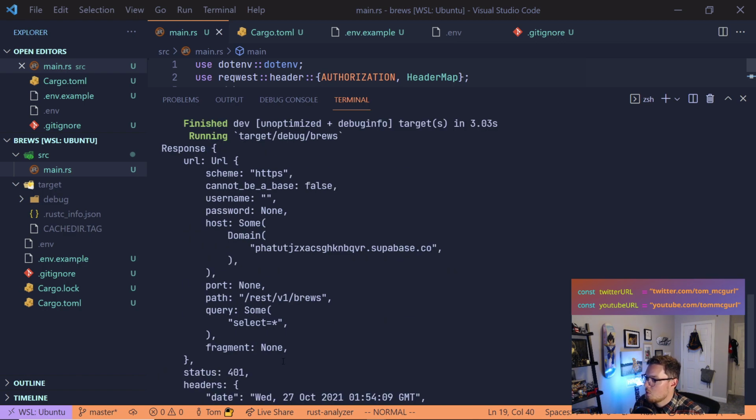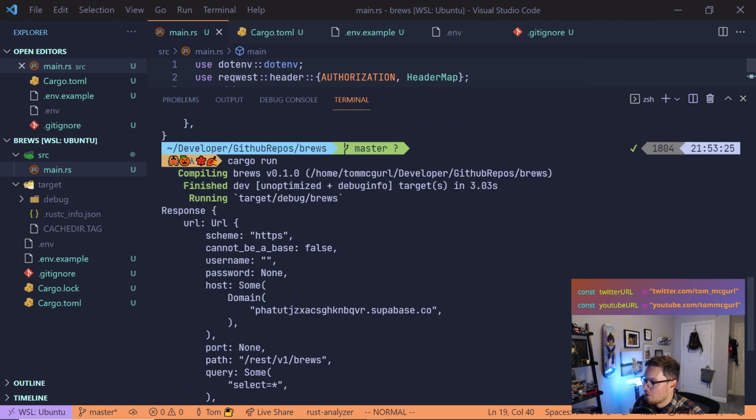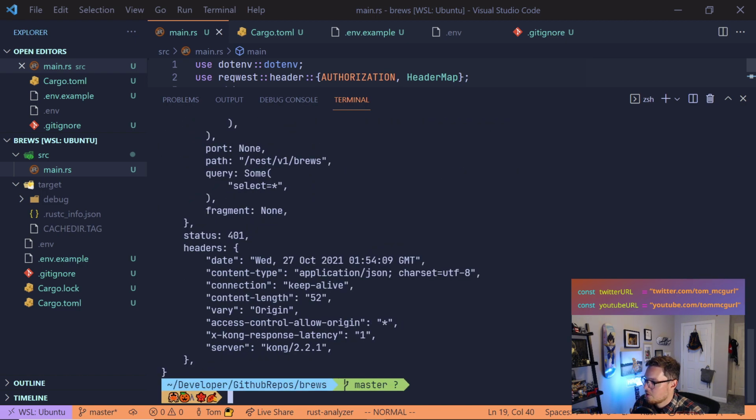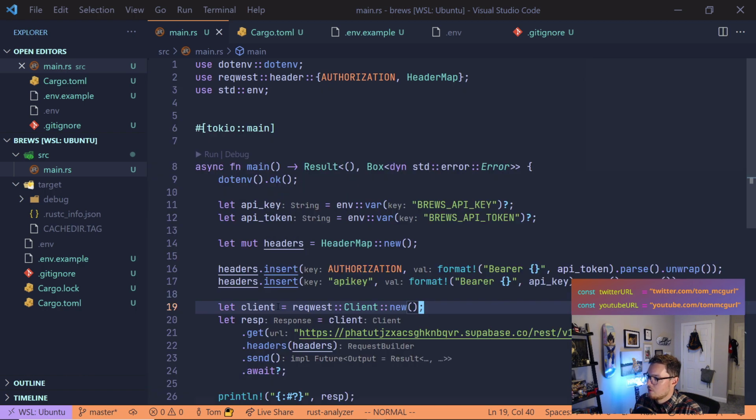All right, so we still got a 401. Let's see what we're actually sending. So we have our headers. These are the response headers. This is the response. Let's see if we can actually see the request headers. So let's take another look. So we have our API key. We have our token. We're formatting. It's because we don't need to format the API key. The API key doesn't need all that bearer stuff. So what we can do with API key is just use API key. So now our API key is just being sent plain.